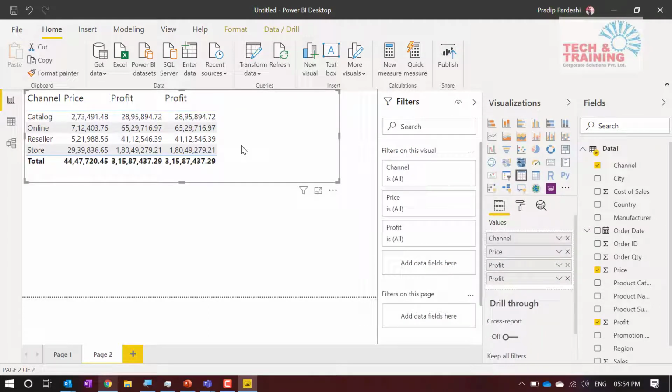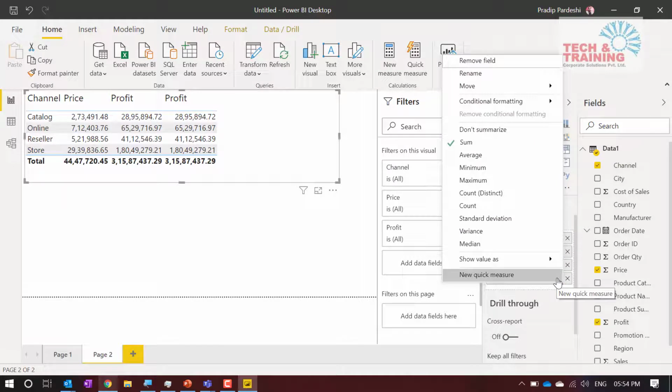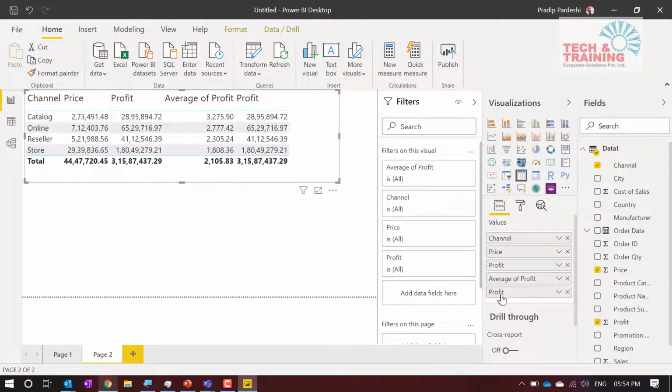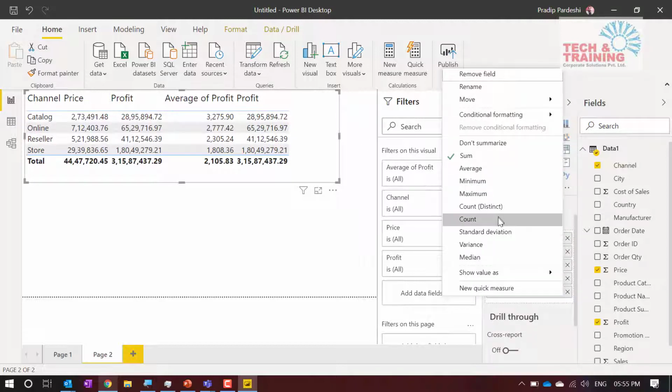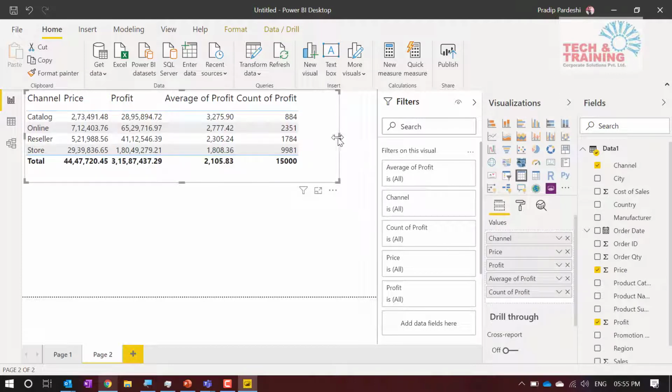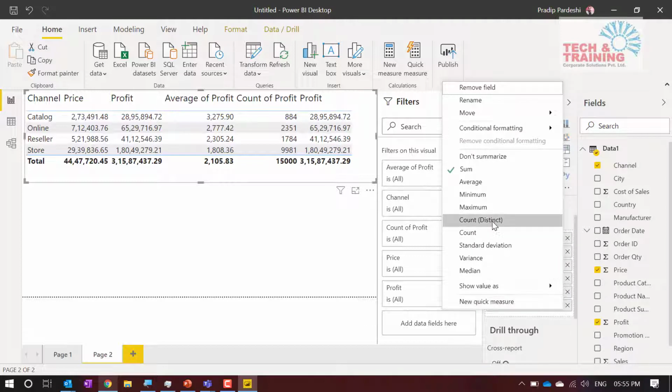So the moment I select the visualization, I see there are two profit columns available. I click on the profit column, then I go ahead and choose average. Now this is nothing but average profit that I'm getting. Again, I drag and drop profit here. This is profit, I need count. See, count and distinct count both I have. So let me first get count, and this time let me get distinct count also. Sorry, not this. I get the profit, and here I'm going to select distinct count.